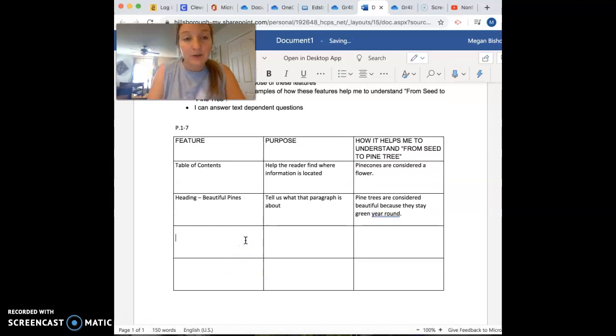So what you are now going to do is you are going to do this on your own. So when the video ends, go ahead and continue to read. You are going to read to page 7. Fill out your graphic organizer, and please refer back to the first video of how to save this and send this back to me. When you are done, you are going to go over on to Edmodo. You are going to answer a few quick questions, and then you're going to be done for this part of the reading.